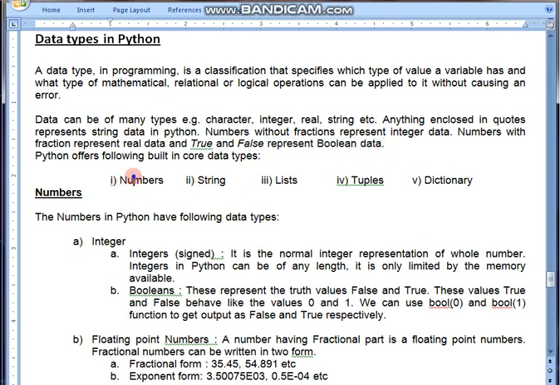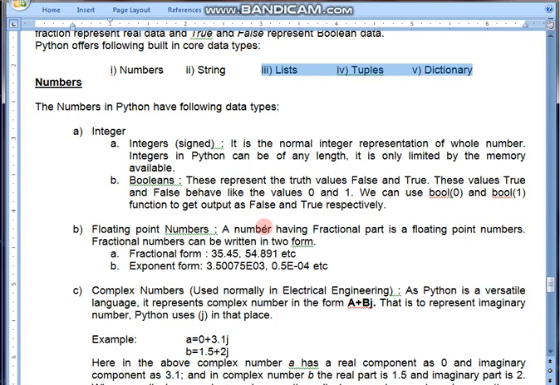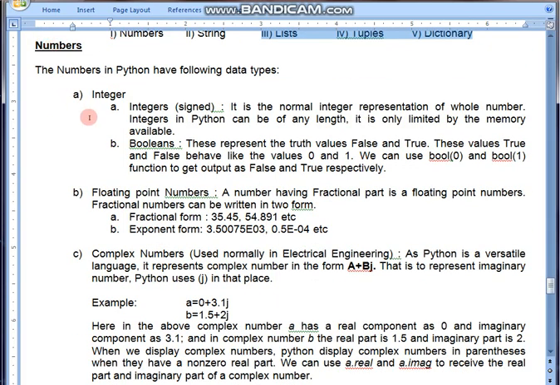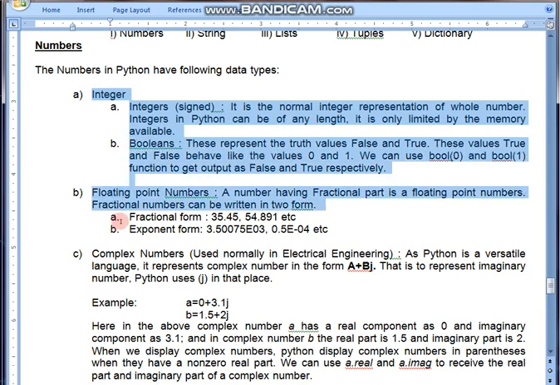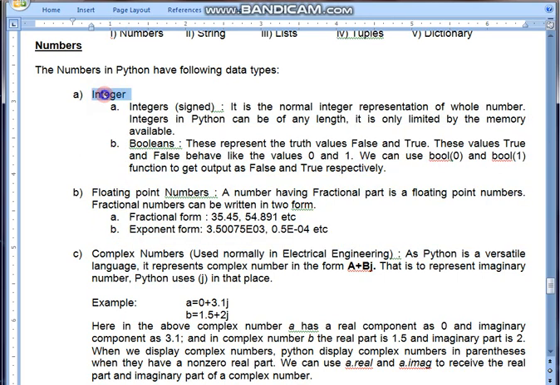So Python offers numbers, string, list, tuple and dictionary types of data. So in Python we are seeing newly list, tuple and dictionary, students. Let's discuss them properly. First, let's come to numbers. Number again can have three parts, that is integer, floating point and complex. See, everything can be taken as number. If it is a complex number, a floating point number, or an integer number which does not have decimal, still it is a number.